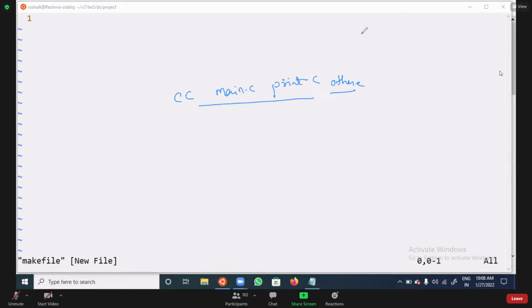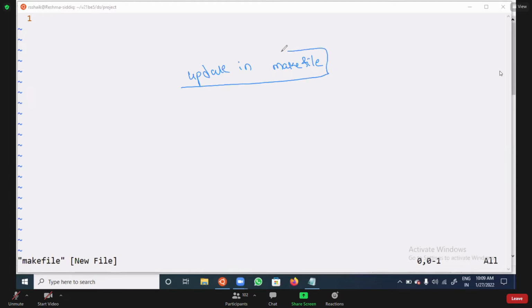But here no need to remember. Once a new file is created, immediately you need to update that file in this makefile. Am I clear? I hope you are clear on this point.